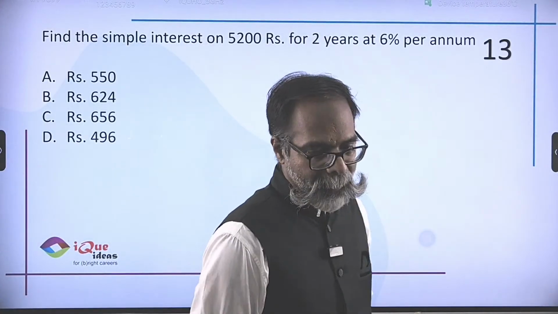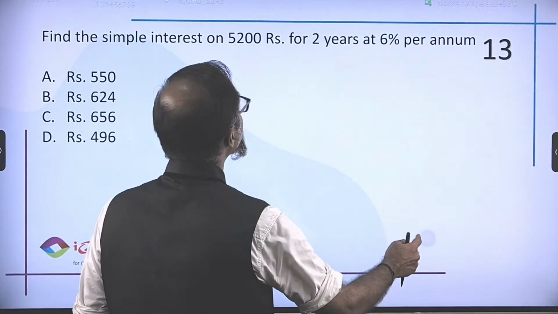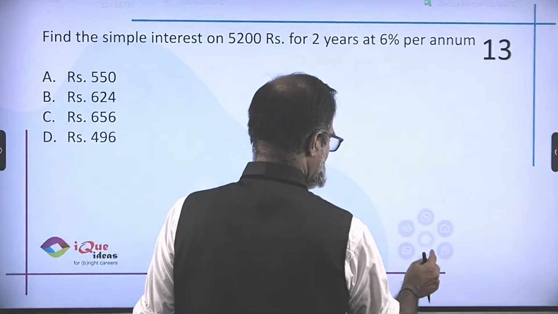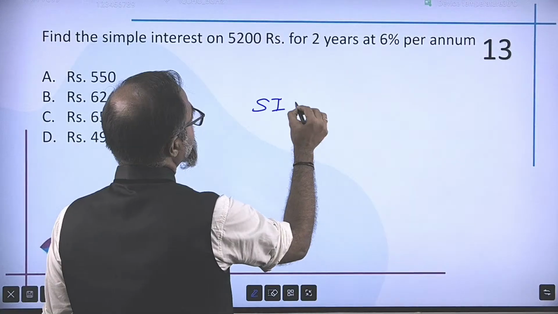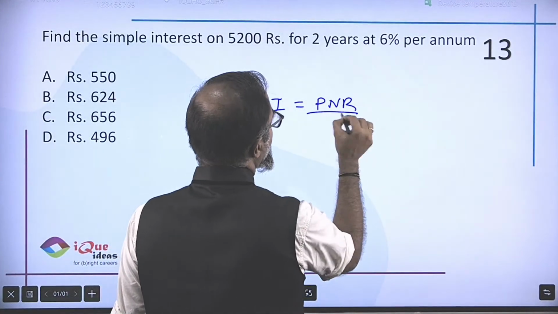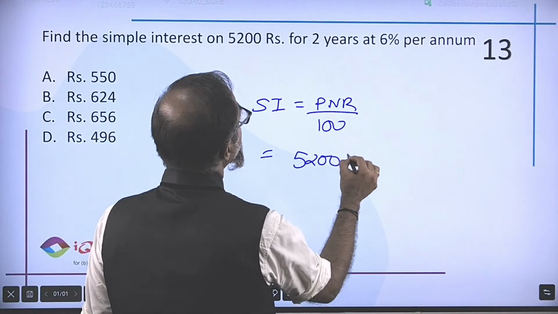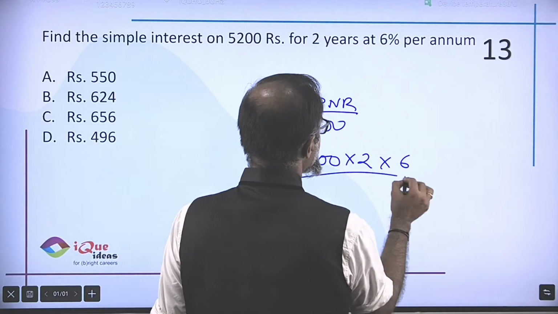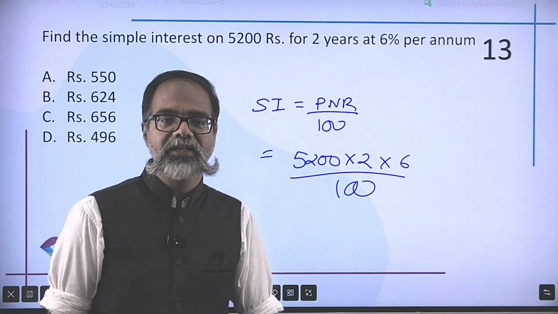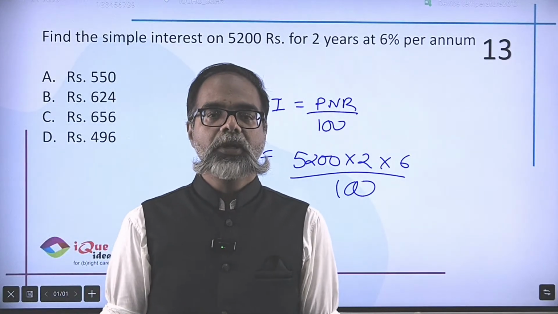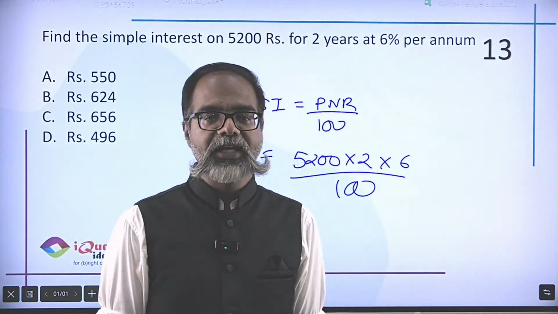Okay, coming back. Find the simple interest on 5,200 rupees for 2 years at 6% per annum. Seriously, I'm not even going to complete the calculation. Simple interest is given by PNR upon 100. So principal 5,200, number of years 2, rate of interest 6 divided by 100. That's it. Do the calculation, find the answer, check which one of the options follow. Straightforward application of the simple interest formula. Nothing else to do in this question.